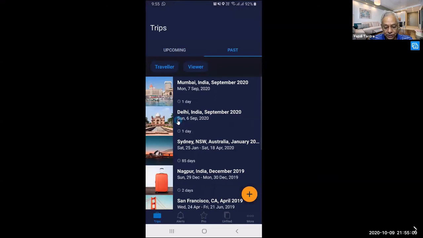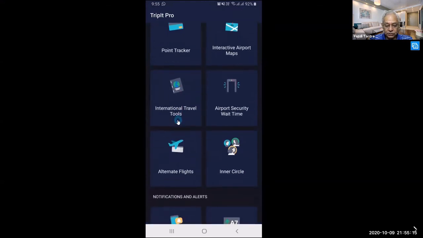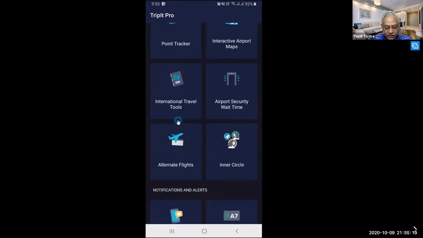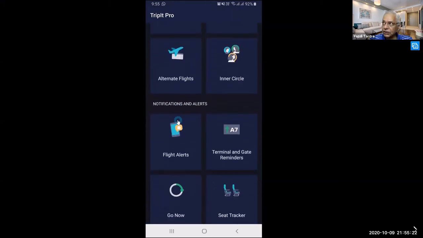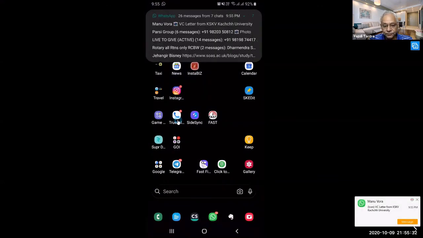Right from your itinerary to your alerts to all your points, your security wait time, alternate flights, preferred seats, terminal and gate reminders, etc. This is a very useful app. Any questions on TripIt before we go to something else?